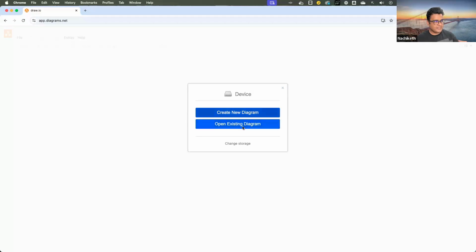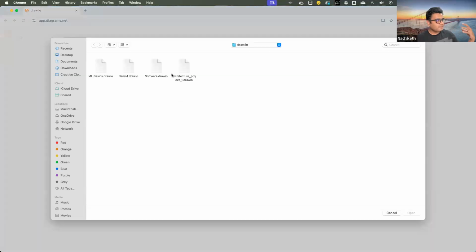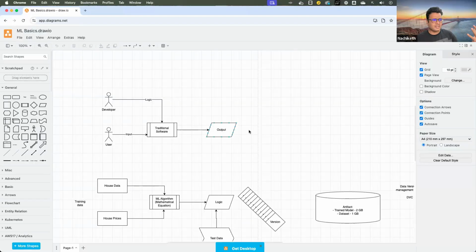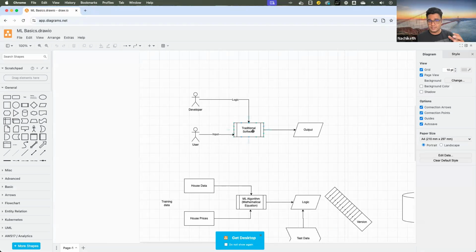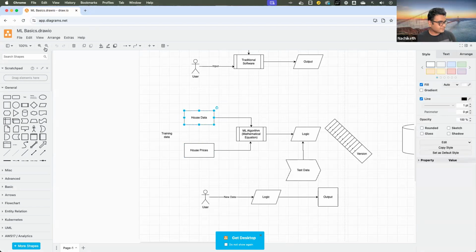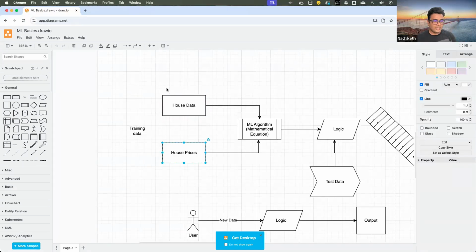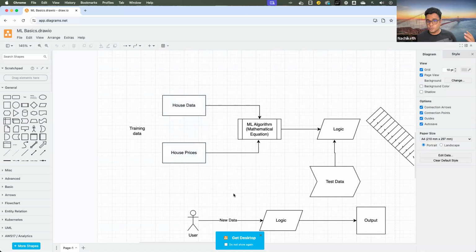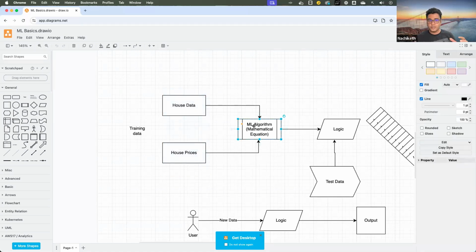Let's go back to our previous scenario about machine learning basics. At a very high level, in machine learning we have a data set, we choose an algorithm, and this algorithm learns the patterns in the data set, which gives us the logic, meaning it has learned the relationships in the data set.